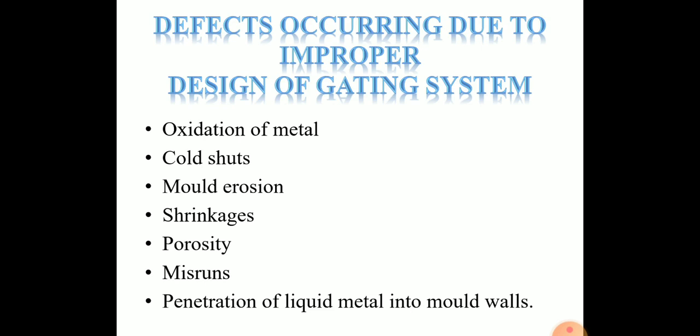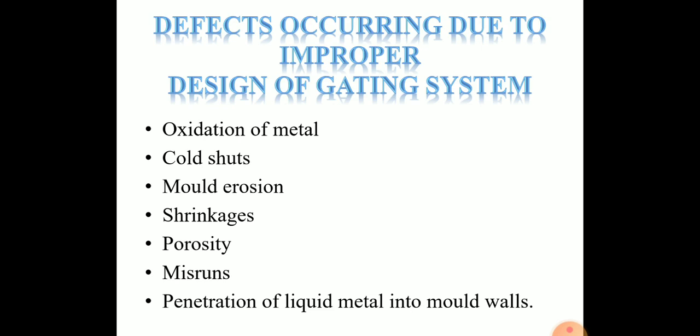Then second one is the cold shut. A cold shut occurs when the two metal streams do not fuse together properly. This is caused by a lack of fluidity of molten metal, faulty design, faulty gating. Remedies are adjust a proper pouring temperature, modify design, modify gating system. These are the cold shut.